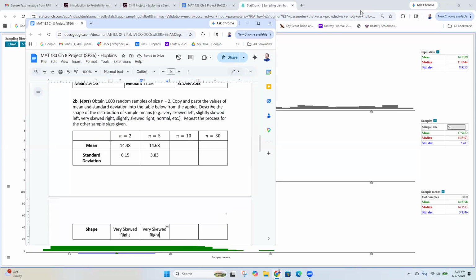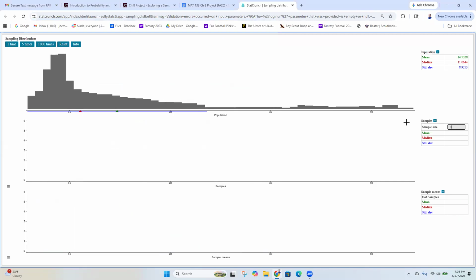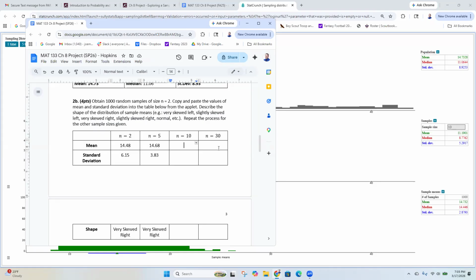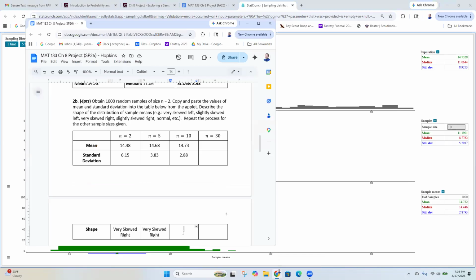Let's do sample size of 10, and we'll hit 1,000 times. And I'll put my mean at 14.73. My standard deviation is 2.88. And this one's not as skewed as the other two, so I think this one's slightly skewed right.